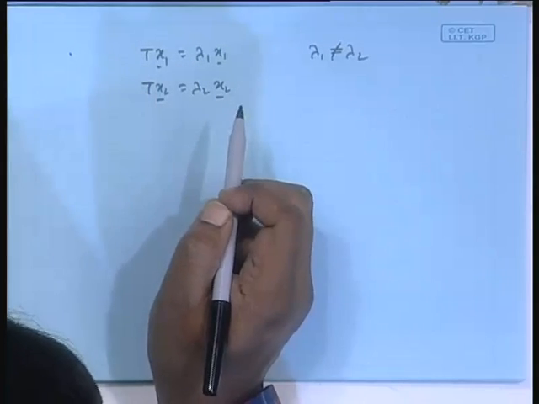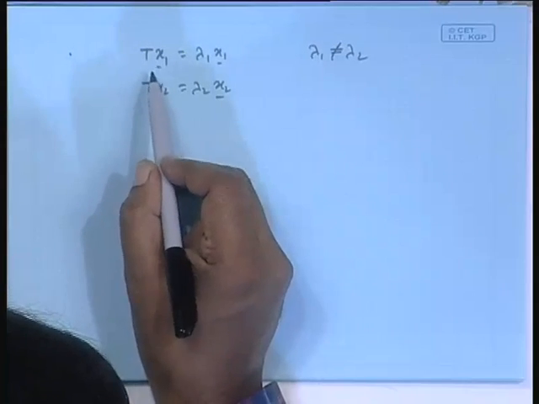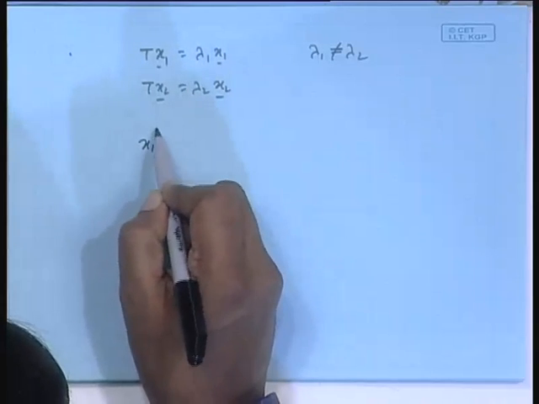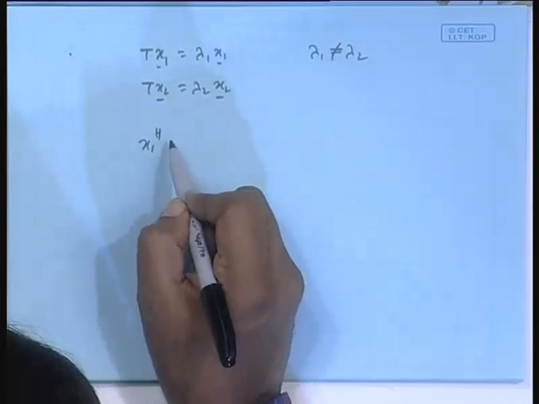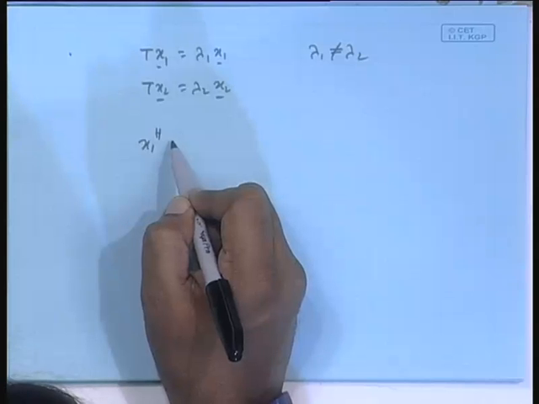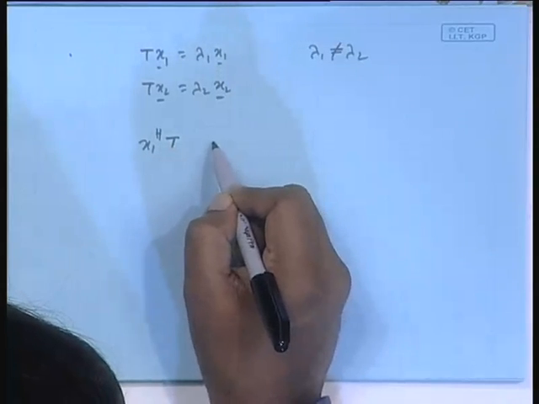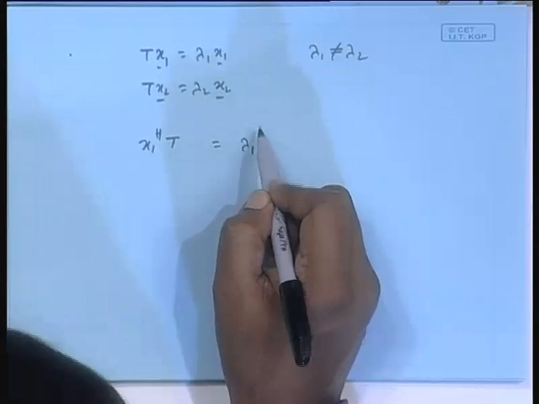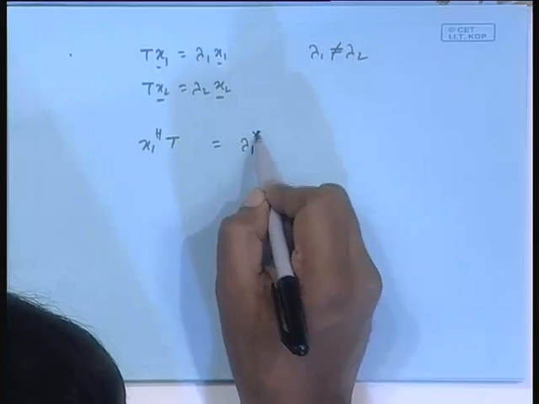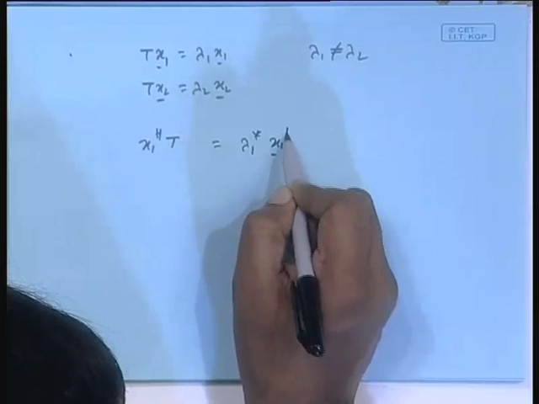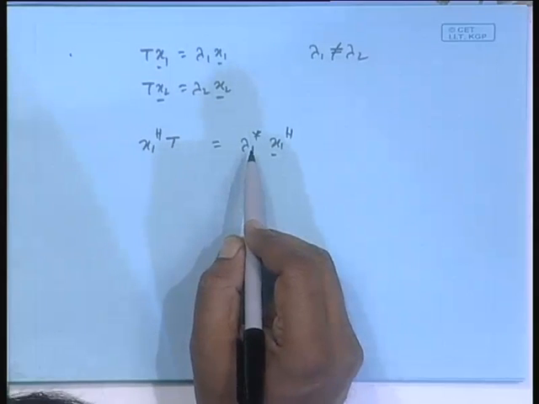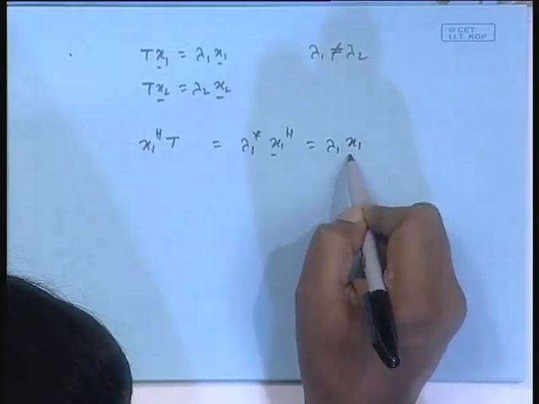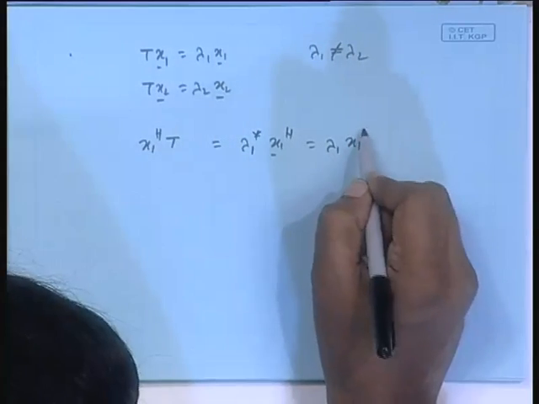You take the Hermitian of both sides of the first equation. So you get x1 Hermitian T Hermitian, which is T, and on this side lambda 1 star x1 Hermitian, but I have proved lambda is real. So that means this is simply lambda 1. This is the reason why I had to prove that.